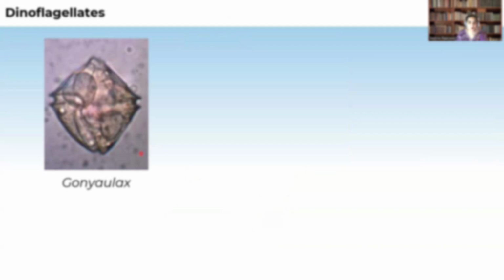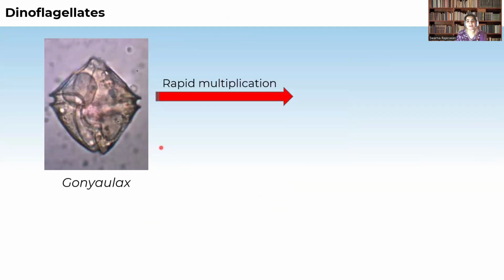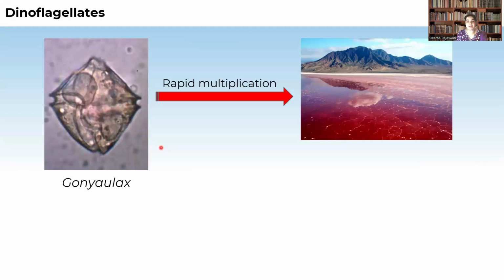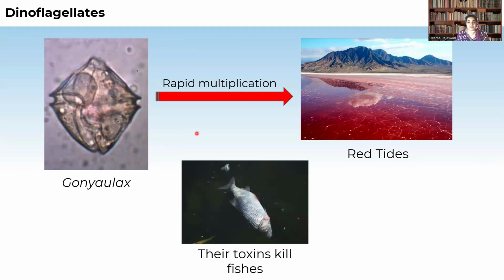An example of these organisms is Gonyaulax, and by rapid multiplication in the seas and water, they form the red tides. Why? Because these dinoflagellates contain different pigments which give different colors to that organism. Because of the rapid multiplication of the organism, they form red tides in the oceans, and they even liberate some toxins which kill the fishes present in the oceans.